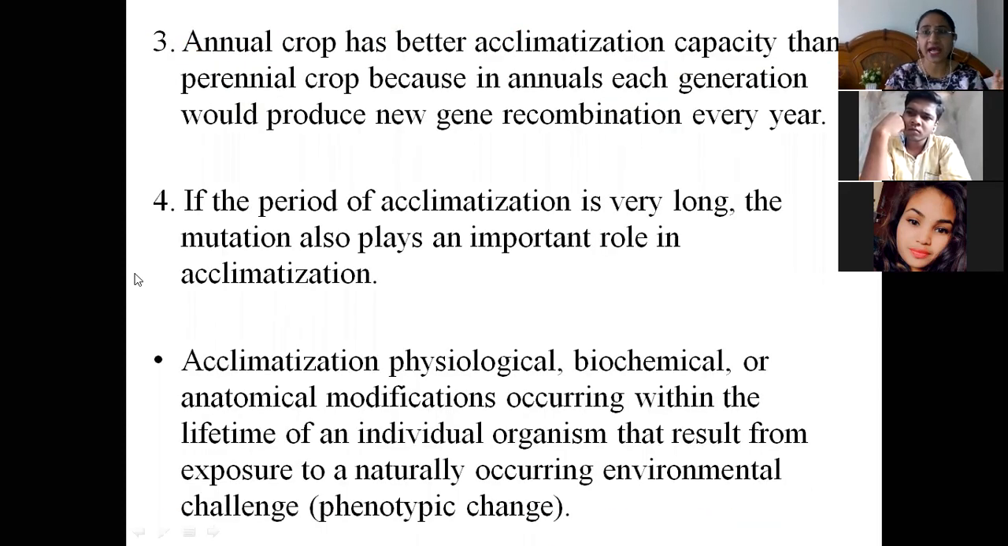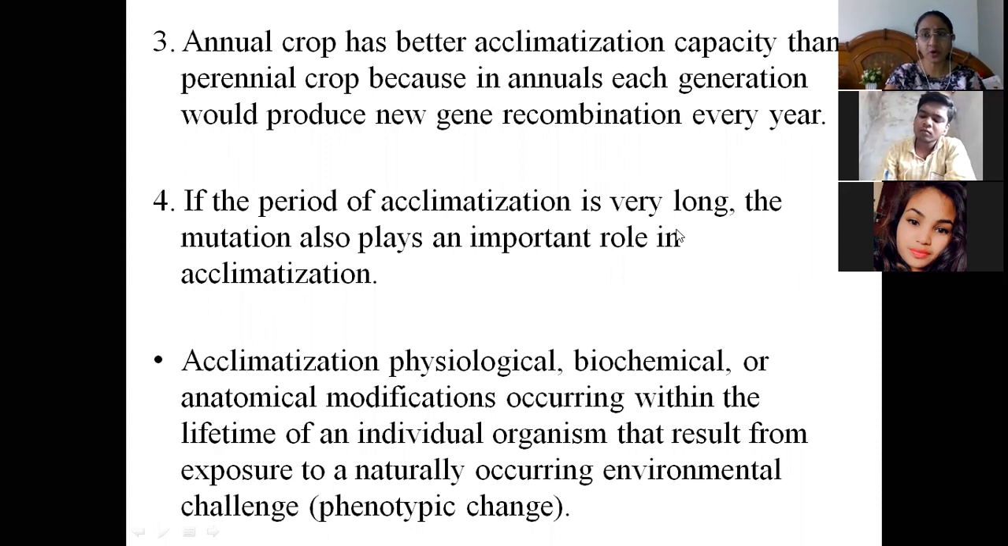Then the third point is, annual crops have better acclimatization capacity than perennial crops. The annual crops are taken once in a year, and they have better capacity of acclimatization compared to the perennial crops which are taken multiple times over the years, because in annuals each generation would produce new gene recombinations every year.